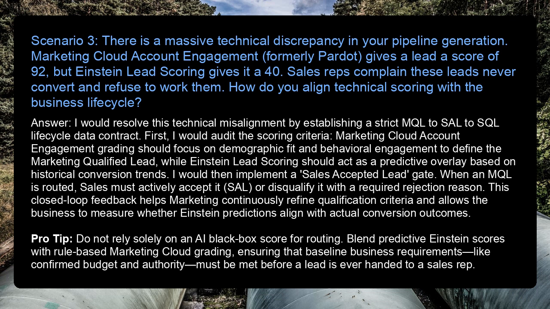Scenario 3. There's a massive technical discrepancy in your pipeline generation. Marketing Cloud Account Engagement, formerly Pardot, gives a lead a score of 92, but Einstein lead scoring gives it a 40. Sales reps complain these leads never convert and refuse to work them. How do you align technical scoring with the business lifecycle?